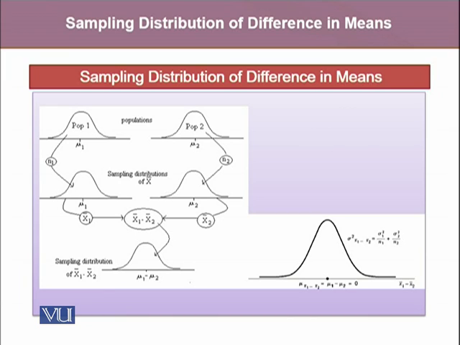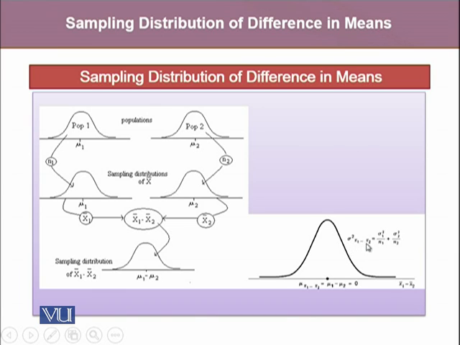Moreover, it will have a certain mean. And if we are taking the difference of two population means, then the mean of the sampling distribution of the difference in means will be represented by mu x1 bar minus x2 bar, which is equal to mu1 minus mu2. Here, mu1 is the mean of the first population and mu2 is the mean for the second population.